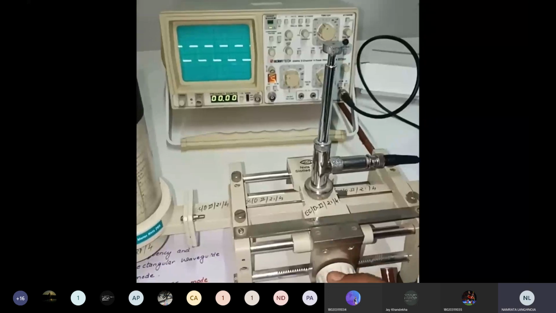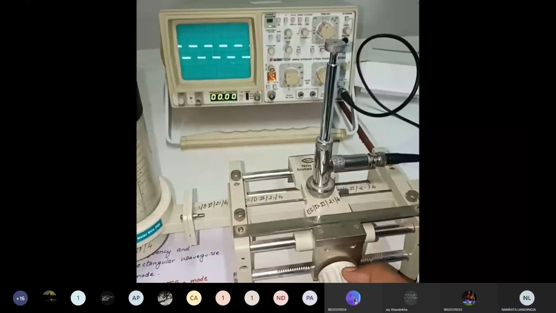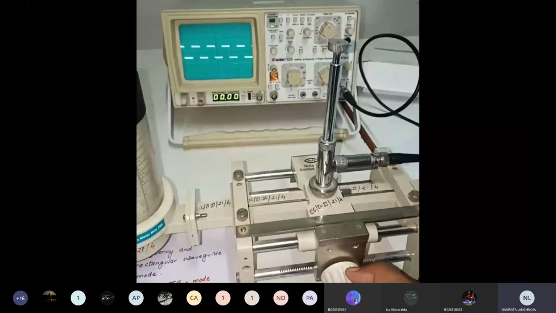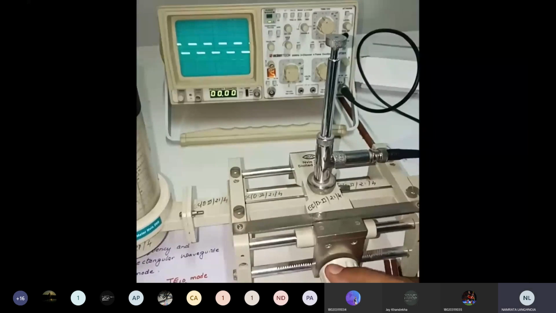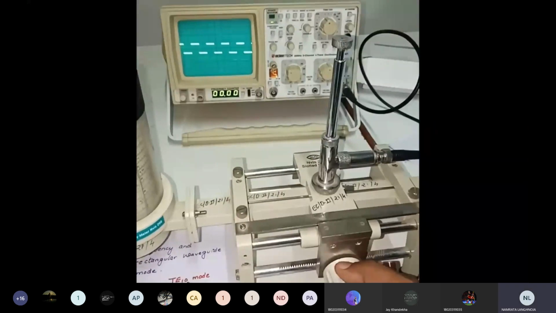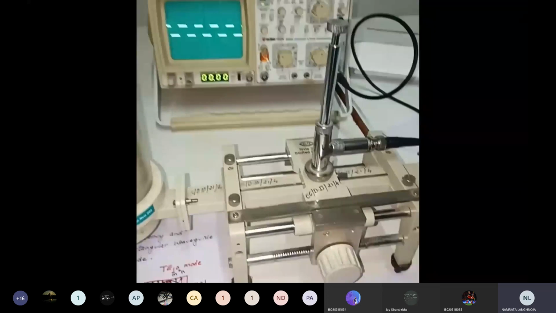Now it starts decreasing. We'll move further, and this is the location where amplitude is minimum. So we'll mark this point. This is the point. You can see that once again this is 12.6.